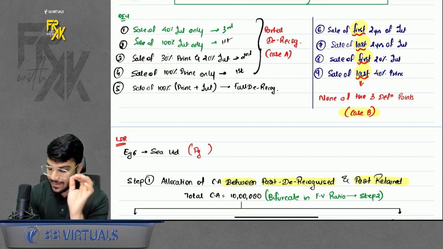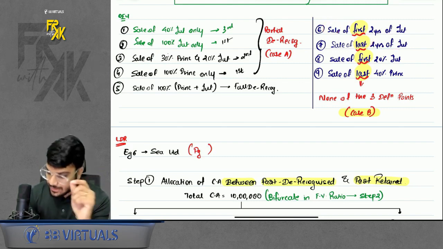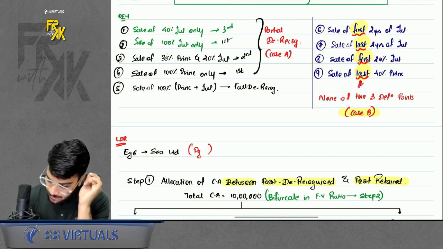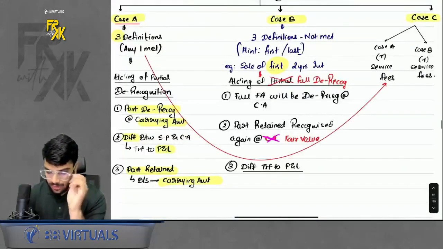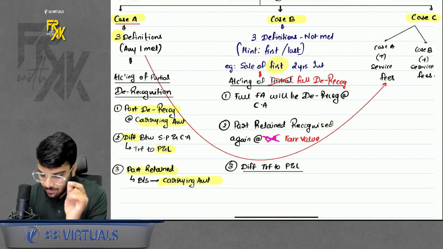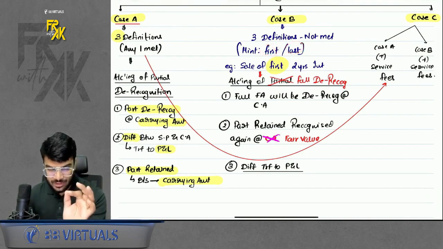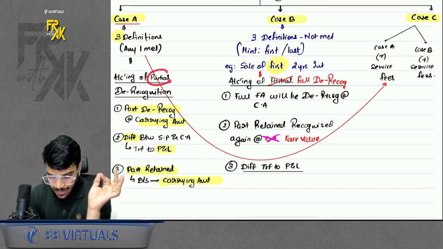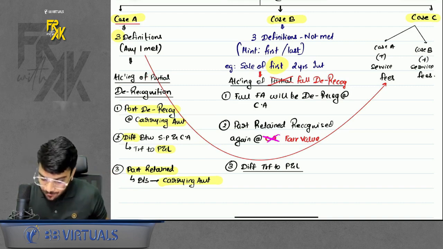But when I say sale of first 2 years of interest, sale of last 2 years of interest, sale of first 20%, sale of last 40%, whenever you see the words first and last, always remember we will not fall under the three definitions. Remember I gave you the logic in the class also. So whenever you see the words first and last, you will not fall under the three definitions. In that case, accounting of partial derecognition does not apply. In that case, we will do the accounting of full derecognition.